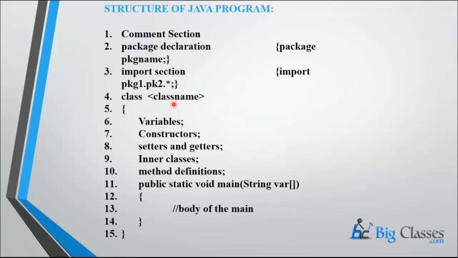Suppose you give the class name as Shruti, you need to save this program as Shruti.java. This restriction is not there in C and C++, but here in Java we have a restriction. And these are some components in a class: variable declaration, constructor, setters, getters, inner classes, method definition.